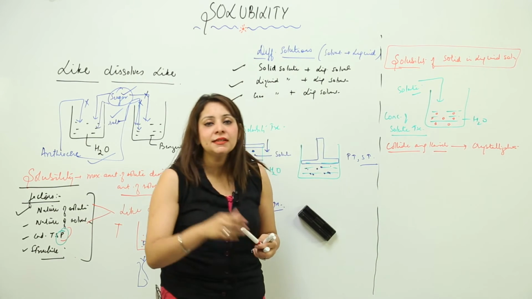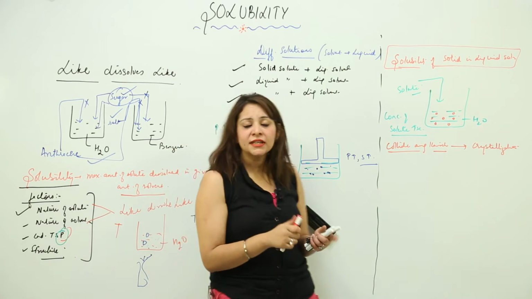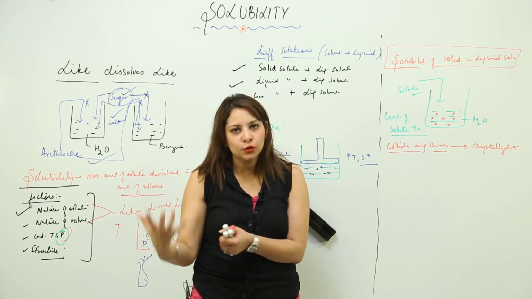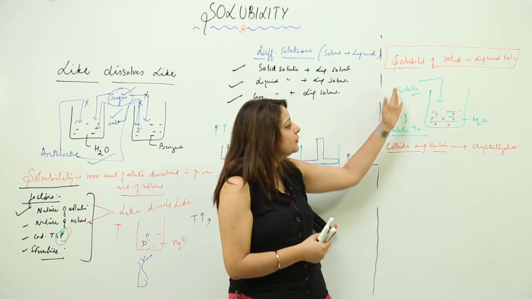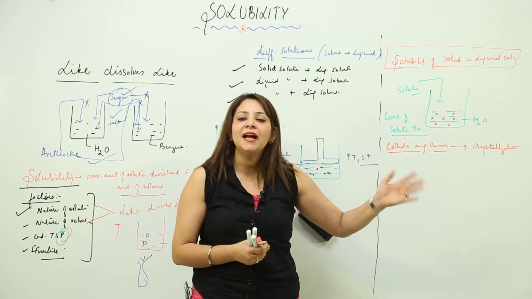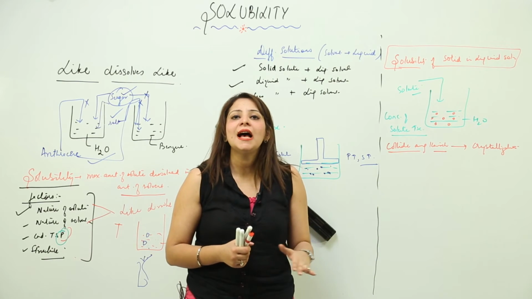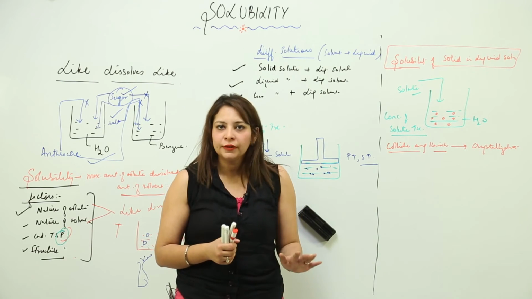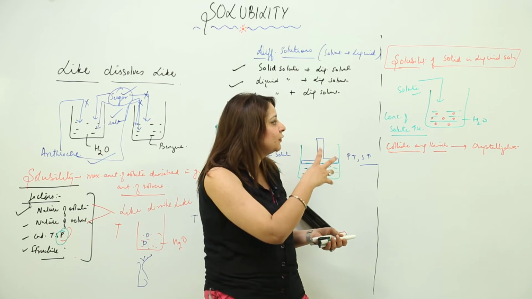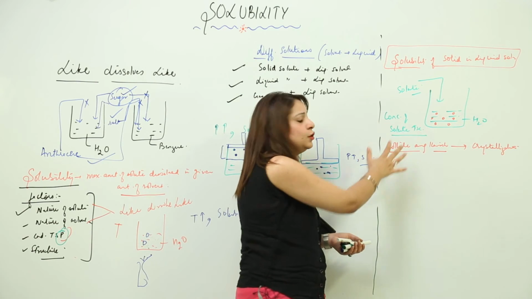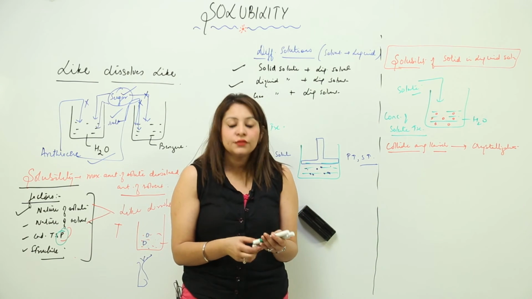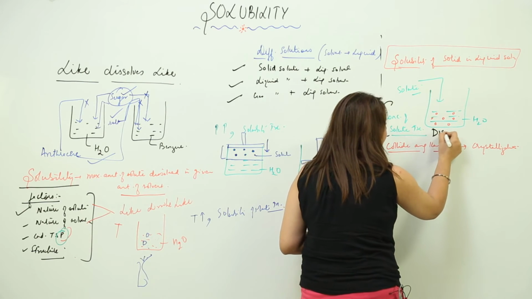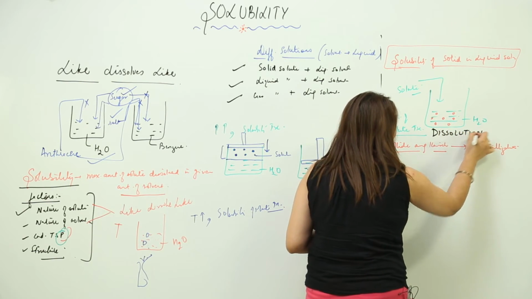Again, I am going to repeat this, just listen to me carefully. When we add solid into liquid, different solids have different ability to get dissolved, right. Suppose I am adding some solute into water. The solvent has the ability to dissolve some amount of solute in it, so it is dissolving that solute. As a result, the concentration of solute increases. This process is called dissolution.